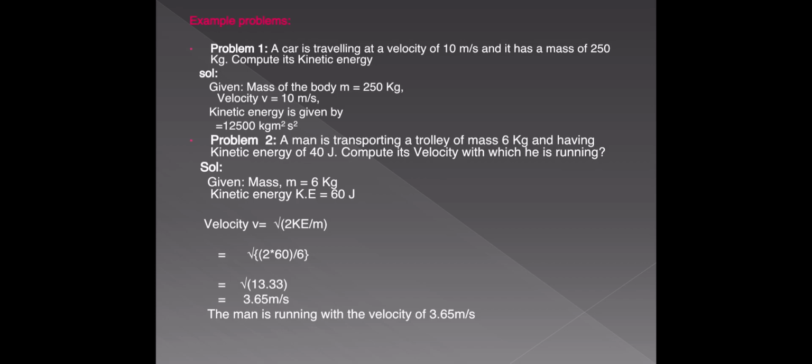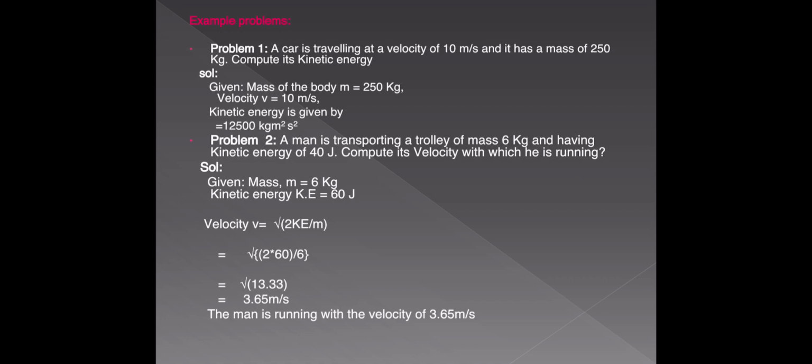But what is the equation for kinetic energy? Half mv square. Simply substitute those values. Kinetic energy is equal to half into m, that is 250, into v square, that is 10 square. So that gives 12,500 kg meter square per second square. The SI unit for kinetic energy is joule, and the CGS unit is erg.